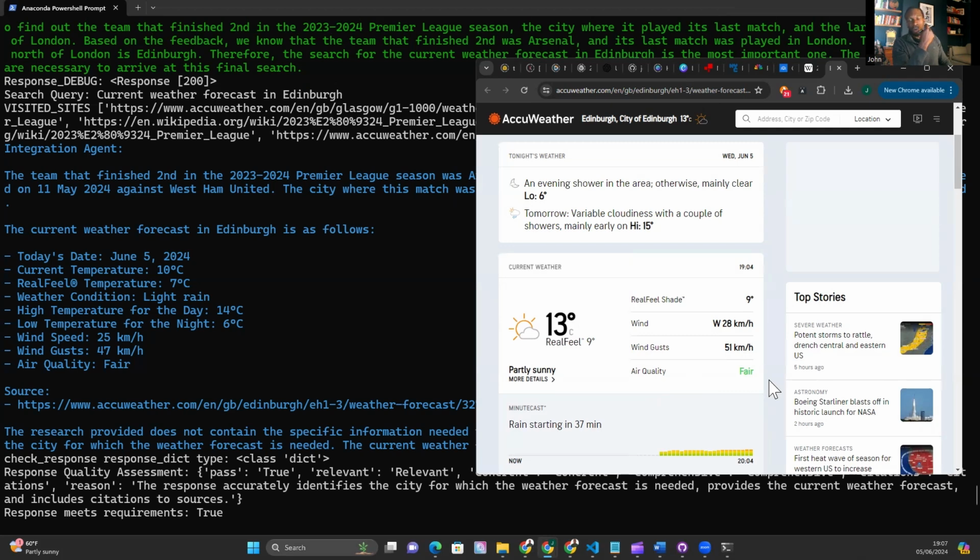Actually, let me not say it's a pass. I think I'm going to award it half marks. I award it half marks because it still failed in the fact that Edinburgh isn't the largest city north of London. It's actually Birmingham. But if it had managed to get the answer that Birmingham is the largest city north of London, we would have been able to get the weather. And this is the first model that has been able to go all the way and get the weather.